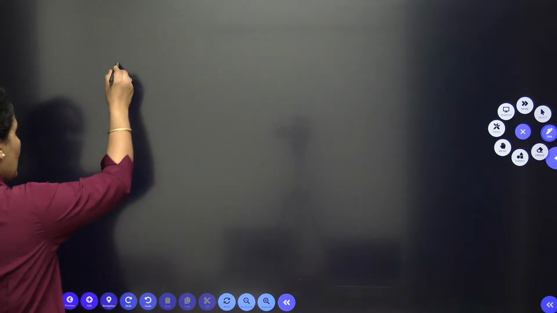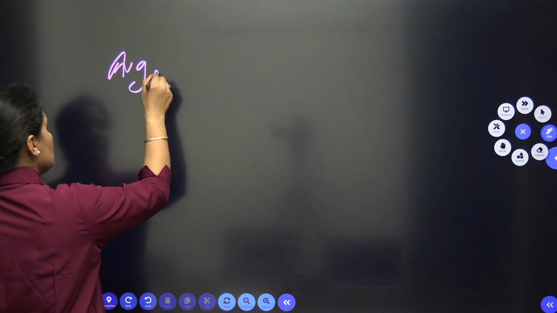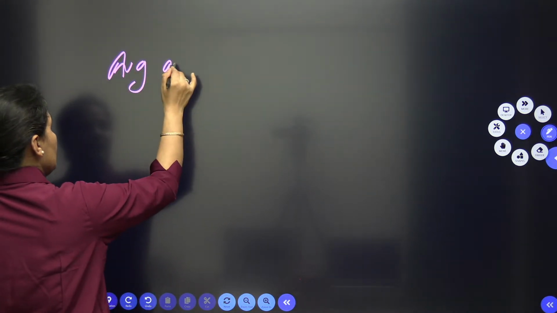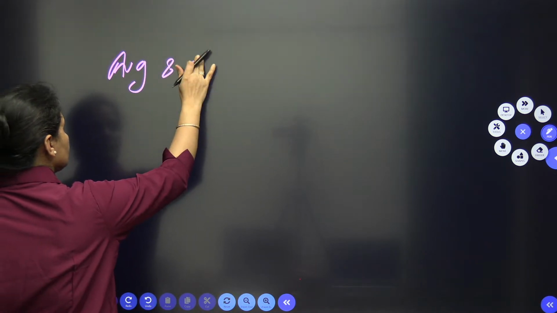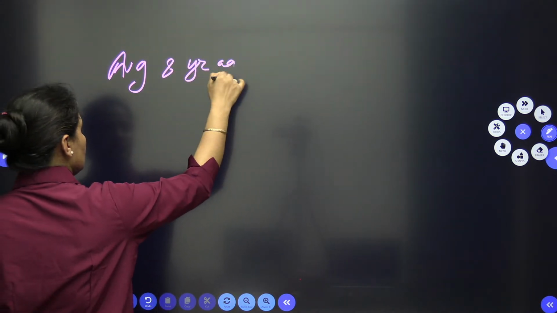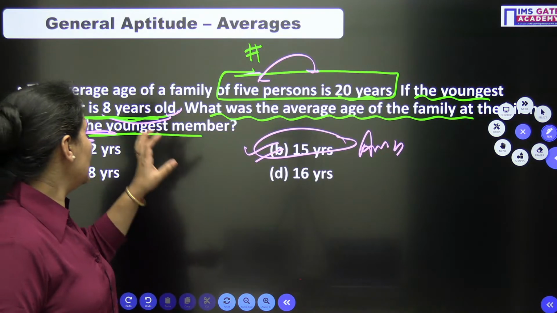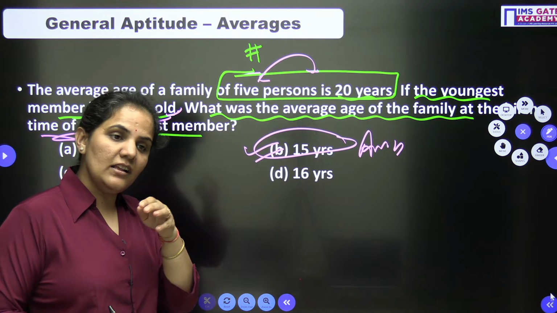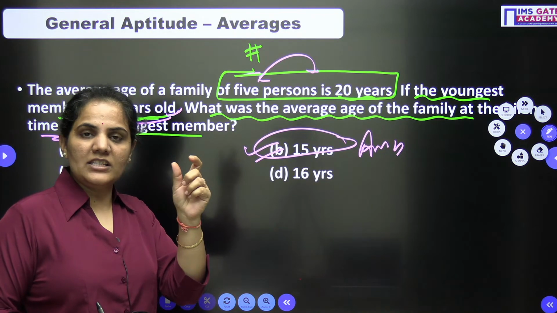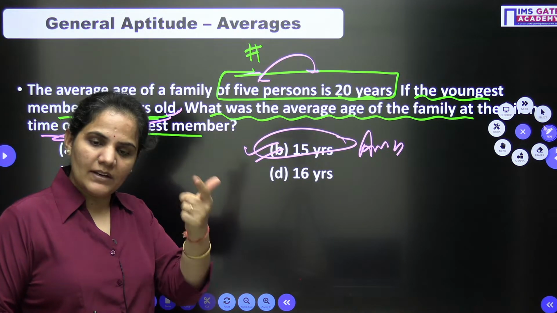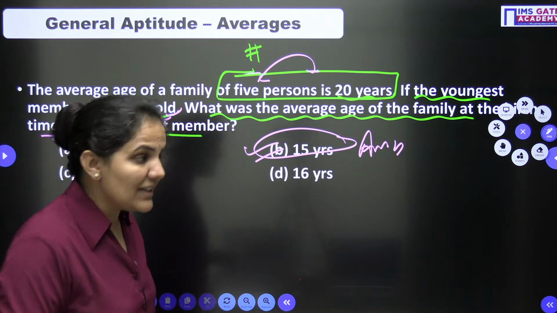Now let's go for the average 8 years ago, the average of the family 8 years ago. Now we can understand the youngest member's age is 8 years. So 8 years ago the youngest member we will not count, so the age will be 0. So I will not count the youngest member here.